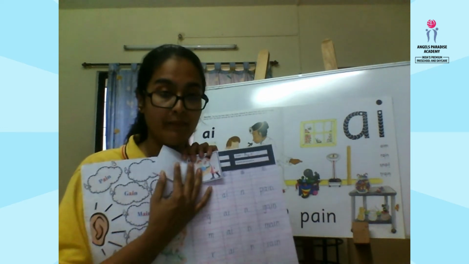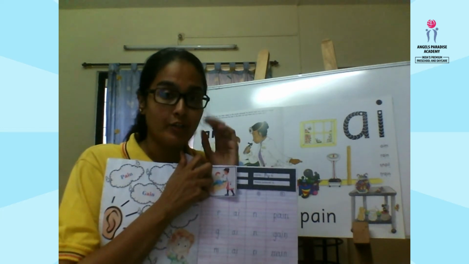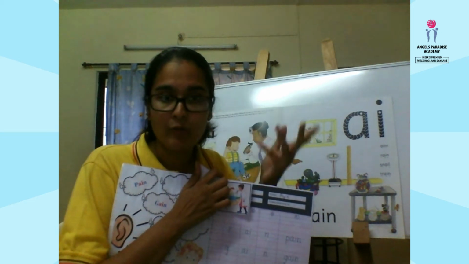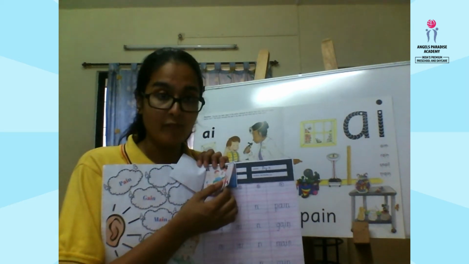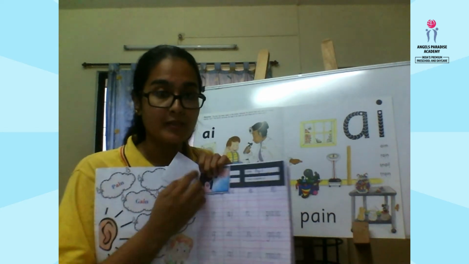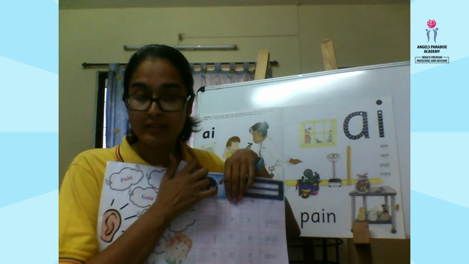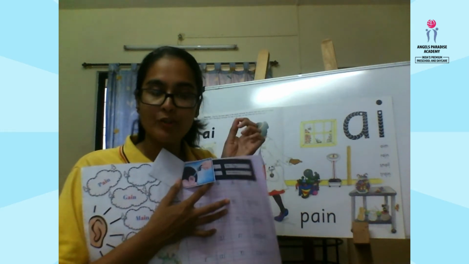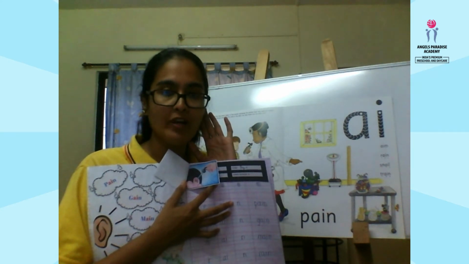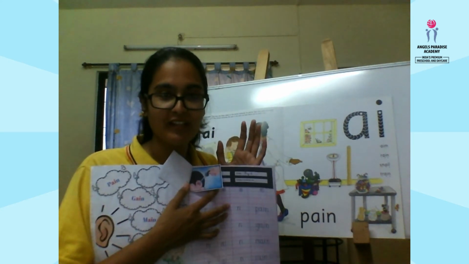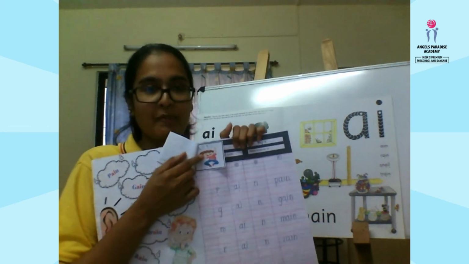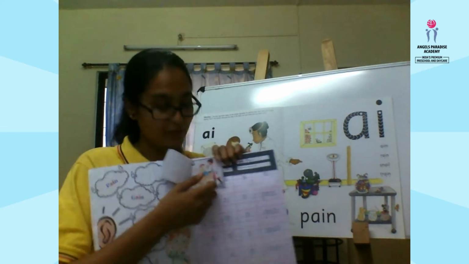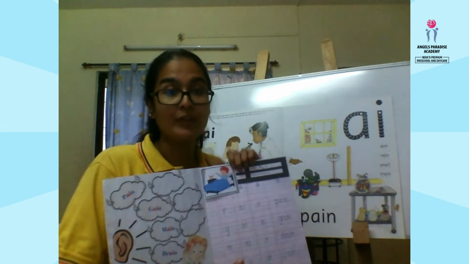The doctor asked him, "How are you feeling? Are you able to hear anything?" What did the boy say? He couldn't hear anything. And then what happened? The doctor put some drops into his ears and tada! What happened? The wax came out of his ears and he could feel so light and he could hear everything and he was so happy. See, the boy is very happy that he could hear everything clearly now. Yes, so this is the story for the sound "ay".